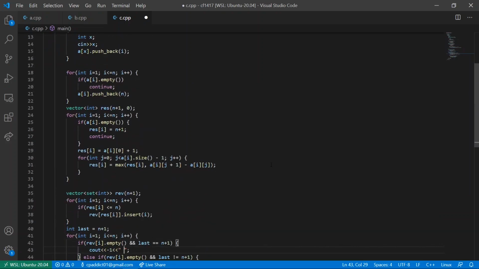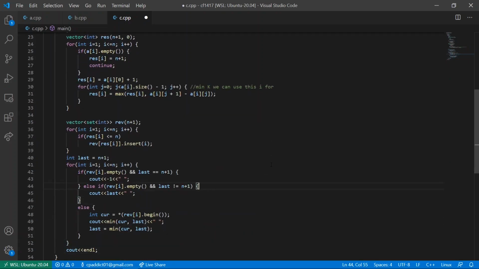So after that, we have calculated the minimum K which we can have from each I. So it is calculating the minimum K we can use this I for. Okay, and then we just have to find the minimum for all these.